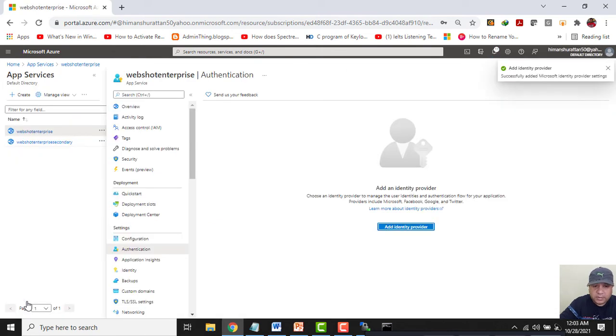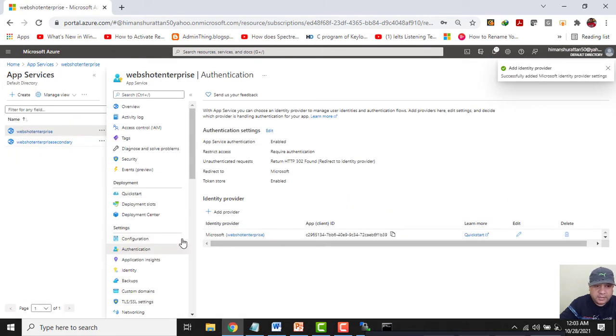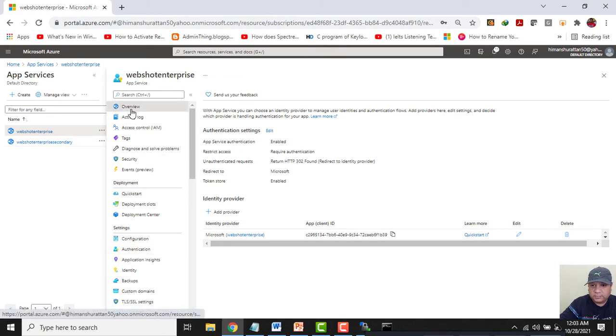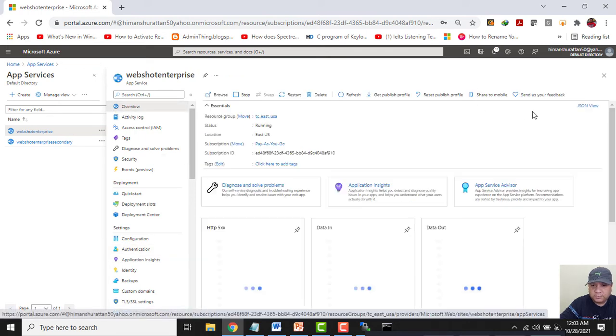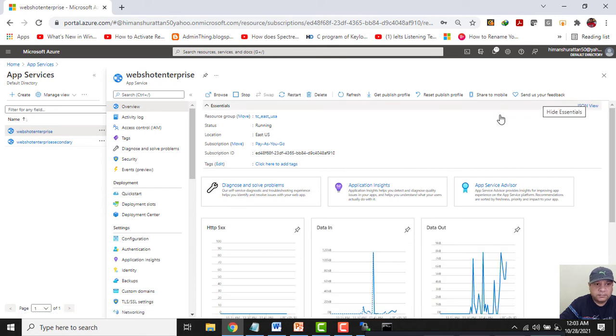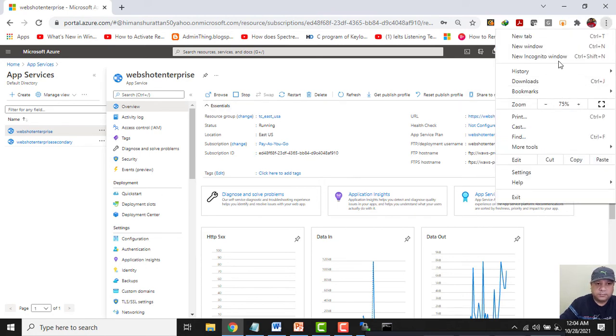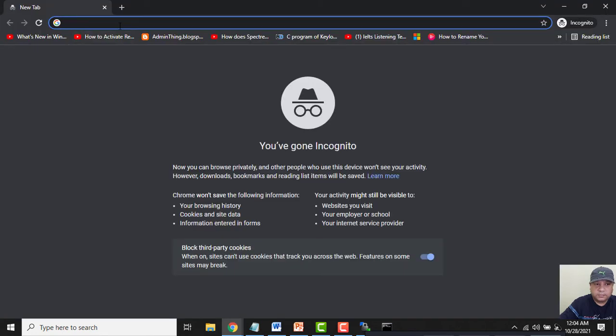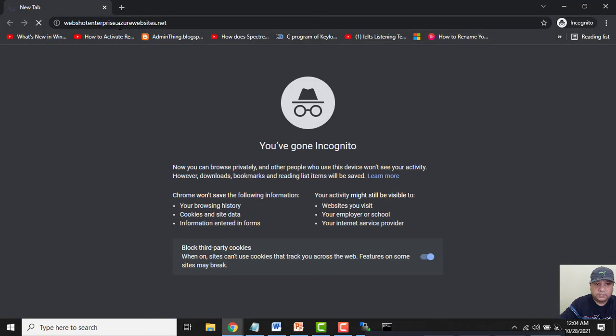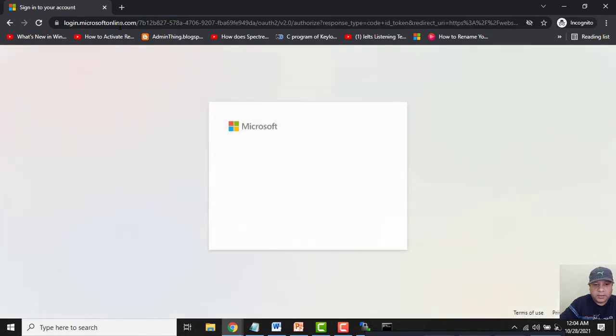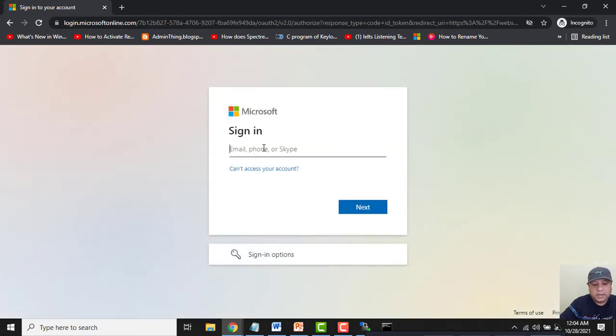See, so the identity provider has been added. Now let's try to access this web page. See, now this authentication is with the Azure AD.